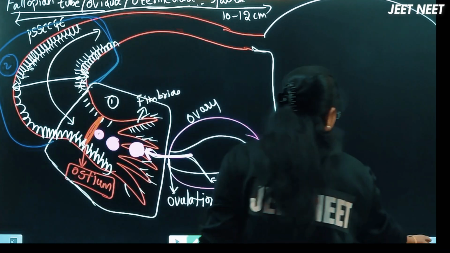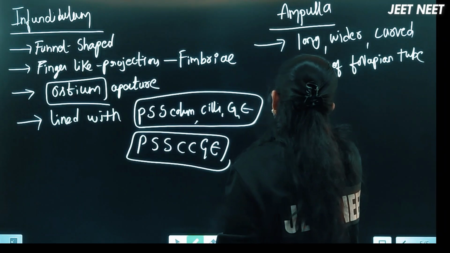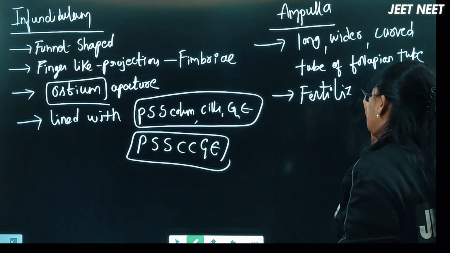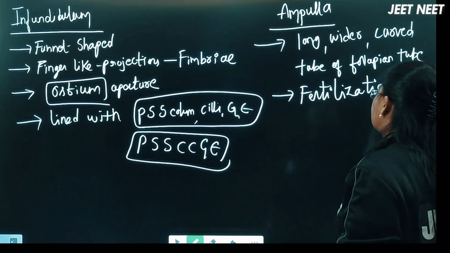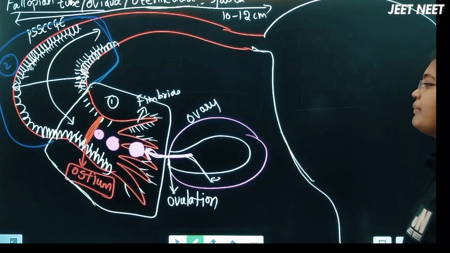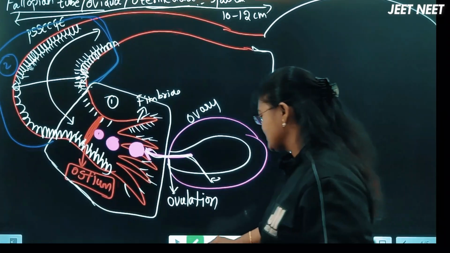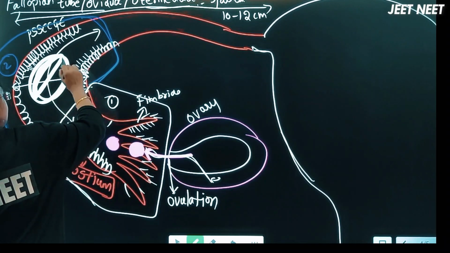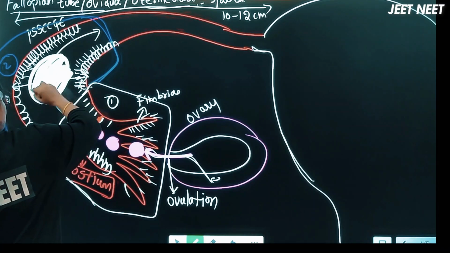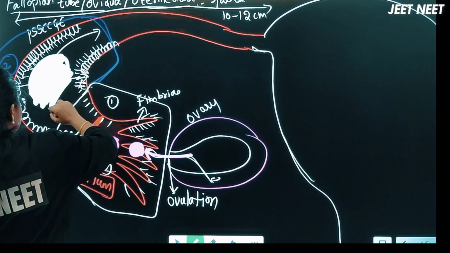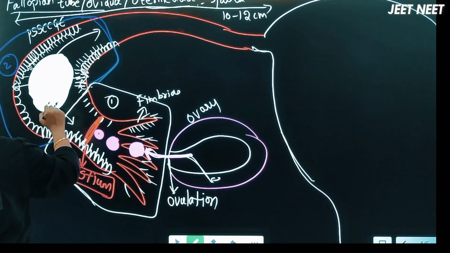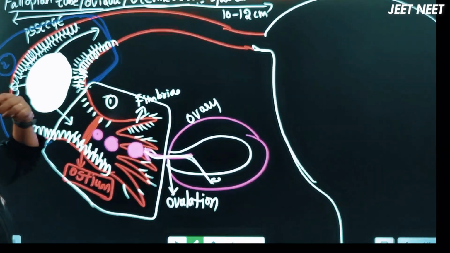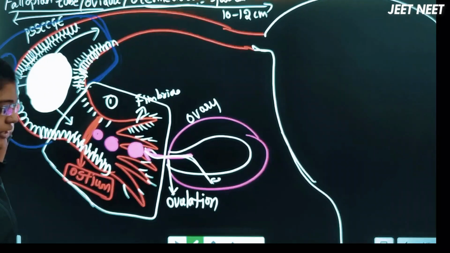okay? And this is the place where fertilization is going to happen, right? Fertilization is going to happen. That is the place here. Nearly 2/3 of the fallopian tube is made up of the ampulla. So this is the exact location where fertilization is going to happen. This is the location because it is wider. As it is wider, there is a place for the fertilization of the sperm and the ovum. So the wider, curved and longer part is called the ampulla, okay?